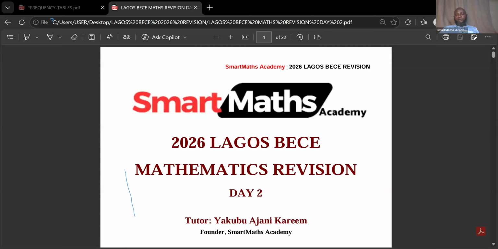So yesterday, we looked at some basic topics. We looked at equations, simultaneous equations, linear inequalities, and also quadratic equations.